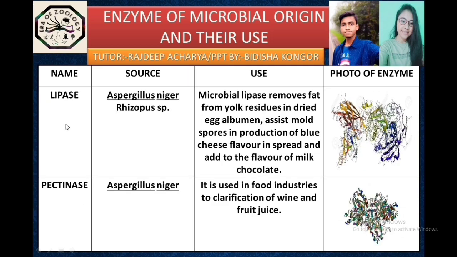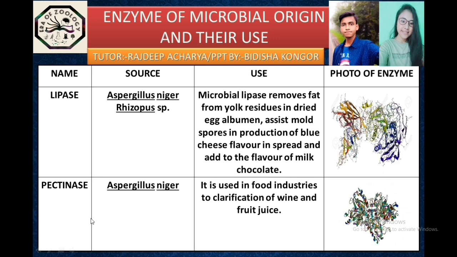Our fifth enzyme that we will be talking about is lipase enzyme. So basically Aspergillus niger and Rhizopus are the source of this lipase enzyme, and the industrial use of lipase is microbial lipase removes fat from yolk residue in dried egg albumin, and also it assists mold spore in production of blue cheese flavor in spread and adds to flavor of milk chocolate. And it is actually the 3D view of this lipase enzyme.